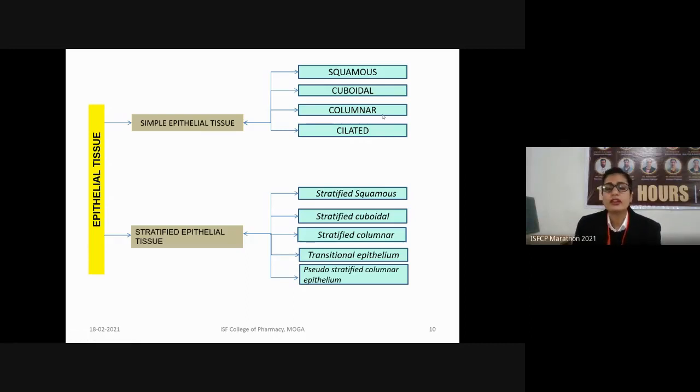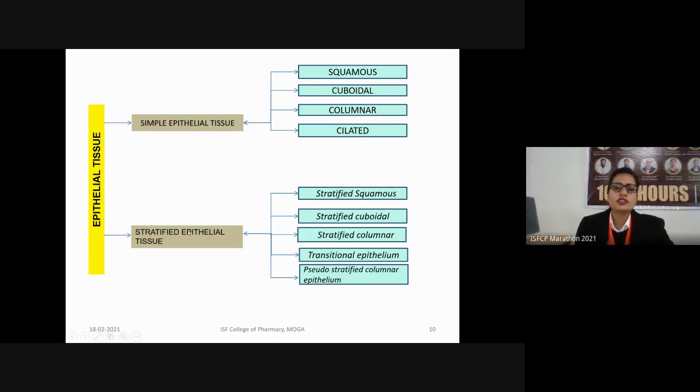And at last there may be ciliated epithelial tissue. In ciliated epithelial tissue, cilia are present, which are hairy projections that help in movement. An example of ciliated epithelial tissue is in our respiratory system, where their main role is to carry the mucus upward or downwards.